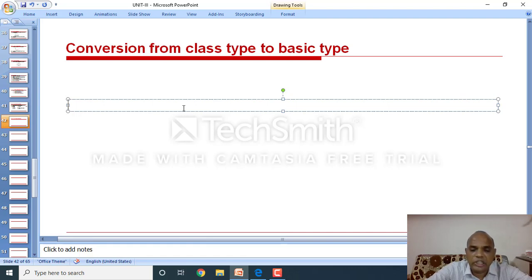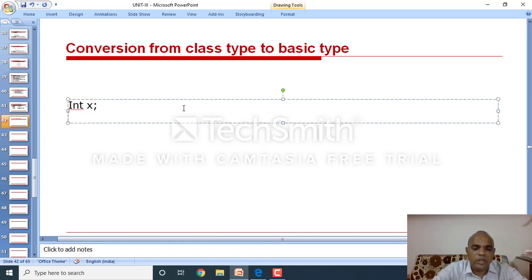For example, integer x equal to 10 by 3, and float y equal to float of 10 by 3.